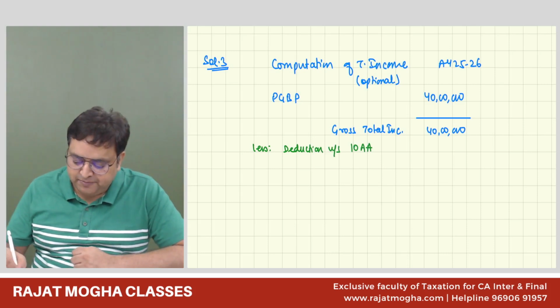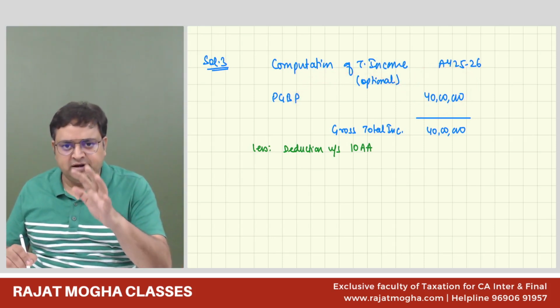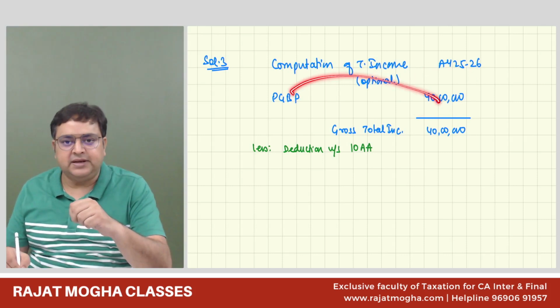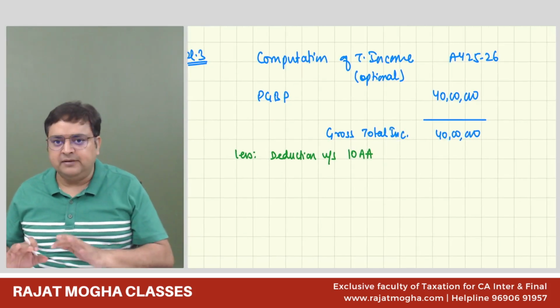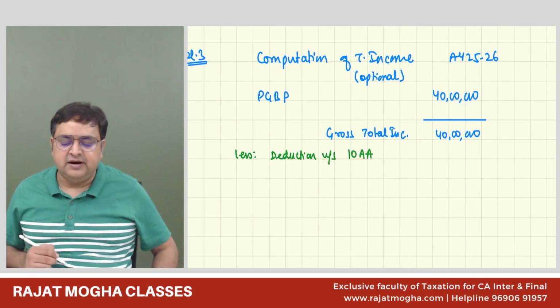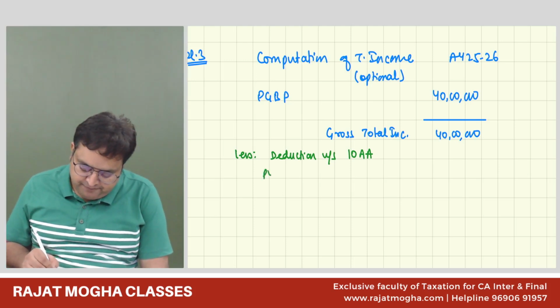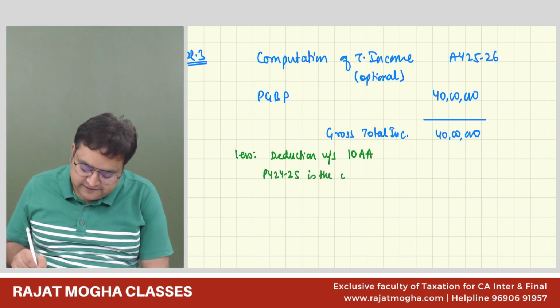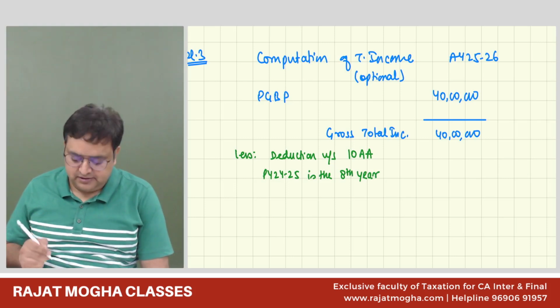First of all, make it your PGBP income. Whatever is your income from business, be it SEZ unit, whatever unit it is, doesn't matter. First of all, make it your PGBP income. Thereafter, give deduction. Are you able to understand the presentation? So first, make it your income, then give deduction under section 10AA. So how much is the deduction? Previous year 24-25 is the 8th year.